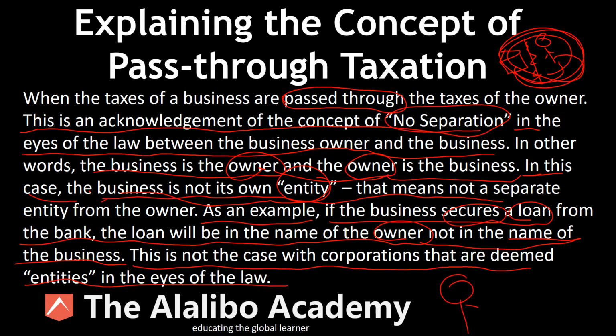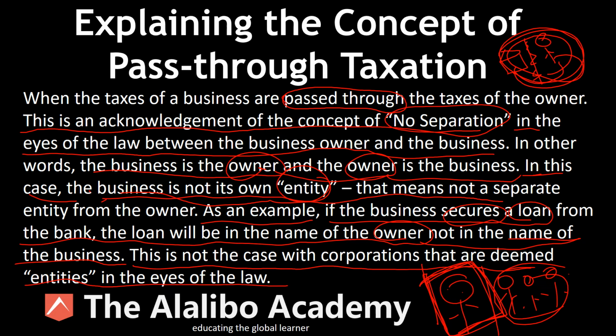So corporations stand alone. Once they're created, they stand alone. There's a clear separation between them and the founders, right? And if there's a loan taken from the bank, the loan is in the name of the corporation, not in the name of these individuals, the founders. These individuals become employees of the company, and they draw a salary from the company. The company stands alone. If the company declares bankruptcy, the company alone is bankrupt, not the owners. Owners can move on to other ventures. But not so when it comes to sole enterprise.